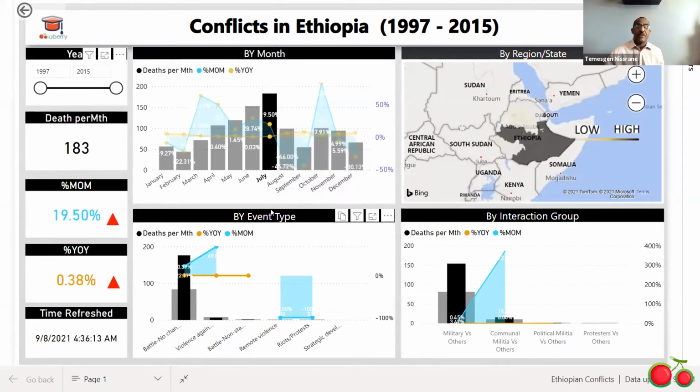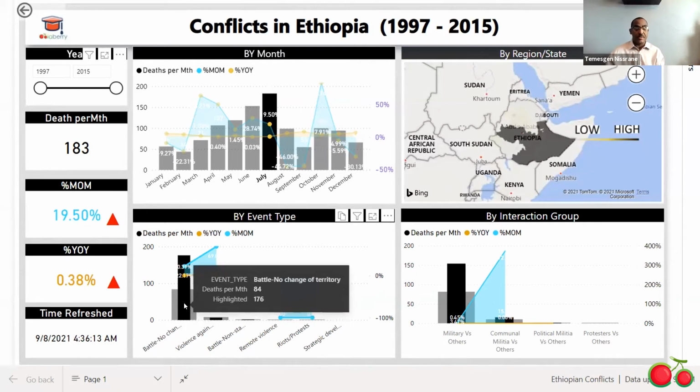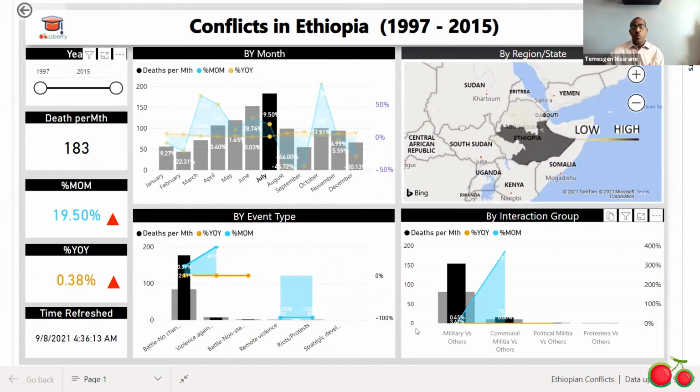What is the event type? Why? What was the problem there? We can see it from this one, by event type. This one shows that there was a battle between two parties, but there was no change in territories. So the fight was to control one region, but there was no change, and that explains the 84 people who died.